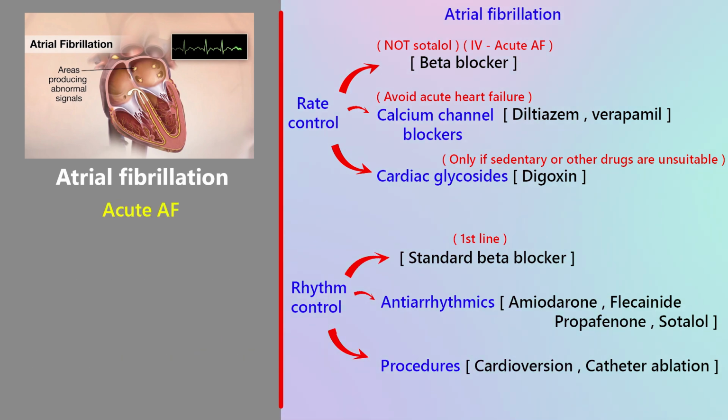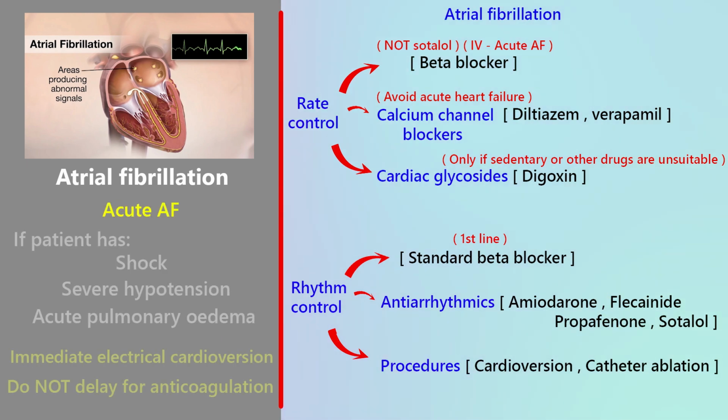Acute presentation of AF. AF can present suddenly. We classify acute AF into unstable and stable presentations. Life-threatening instability occurs if the patient has shock, severe hypotension, acute pulmonary edema. In such cases, immediate electrical cardioversion is required. Do not delay for anticoagulation.